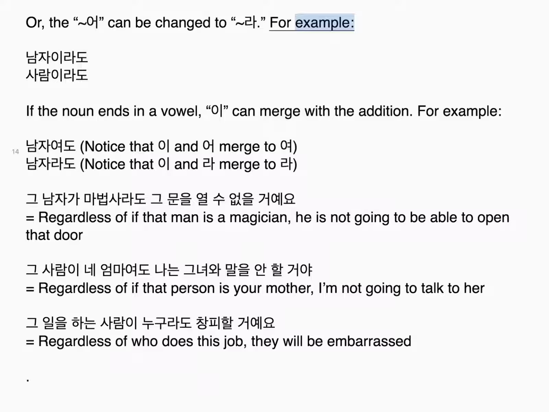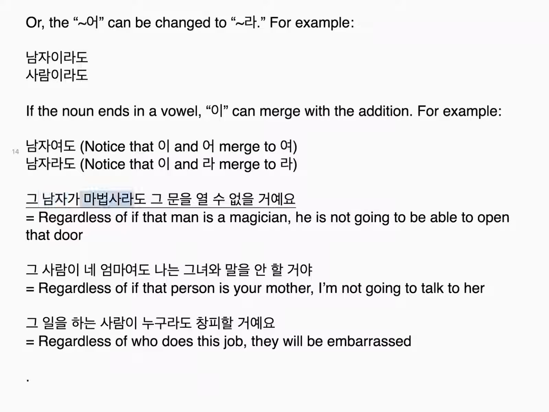For example, 남자이라도, 사람이라도. If the noun ends in a vowel, 이 can merge with the addition. For example, 남자여도. Notice that 이 and 어 merge to 여. 남자라도. Notice that 이 and 라 merge to 라.